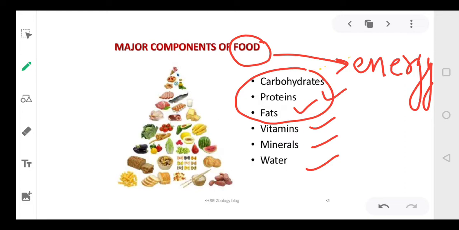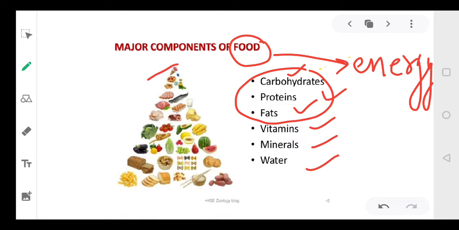Our diet mostly contains carbohydrates, which are present in wheat and rice, which is what we generally eat. Proteins are there in pulses and green leafy vegetables. Fats are your oily content or the ghee. So these three mostly provide you most of the energy.